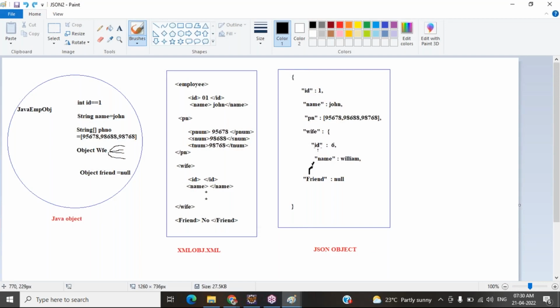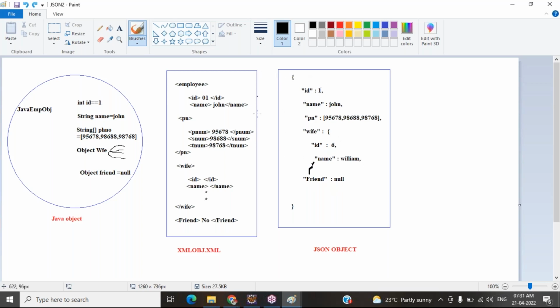Inside the curly brace all your data should be enclosed, not outside the curly brace, not after the curly brace. If you're starting the JSON data, you have to start with the curly brace only, and in between that curly brace you have to enter all your data.